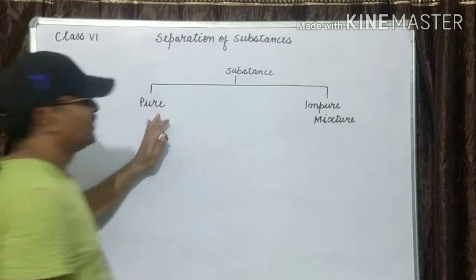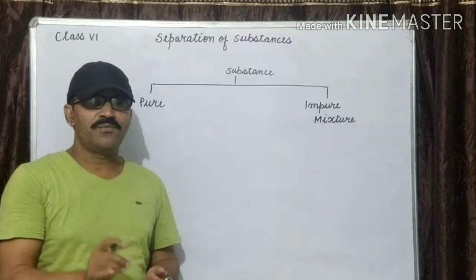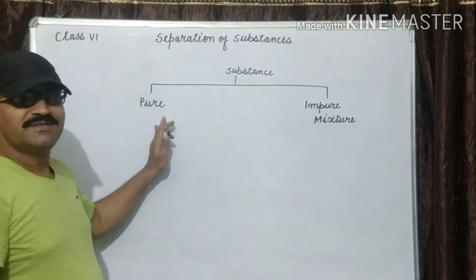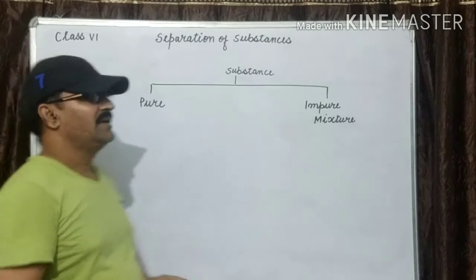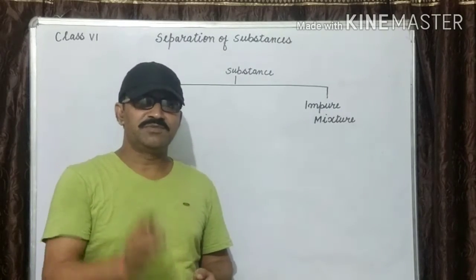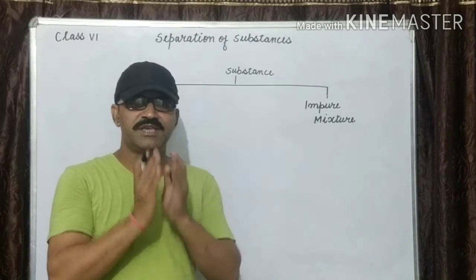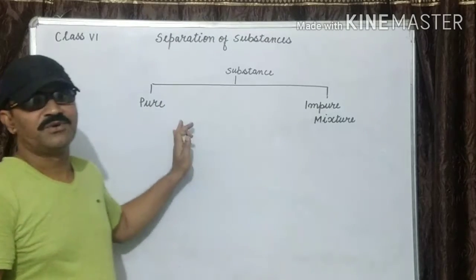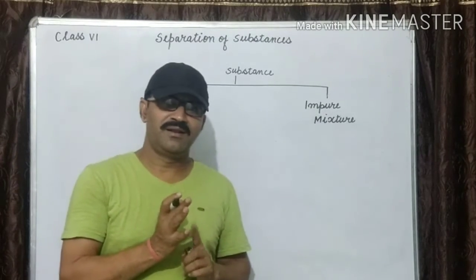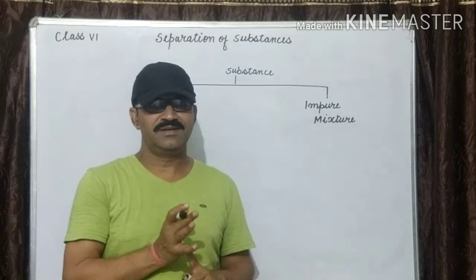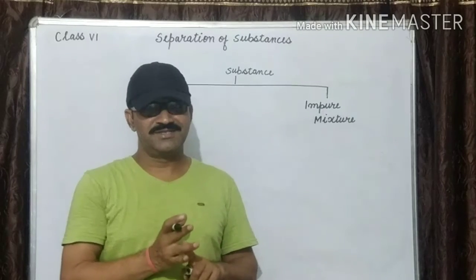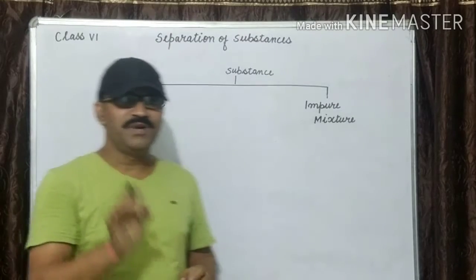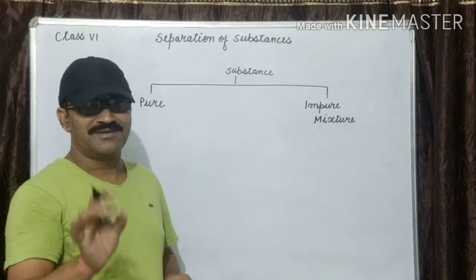Clear? The substance that is made up of only one type of particles is called a pure substance. You can say that the substance which is made up of all the same kind of atoms, the same kind of particles, is known as a pure substance. For example, gold, silver, iron, oxygen, nitrogen. These are pure substances. They are made up of only one kind of particles.